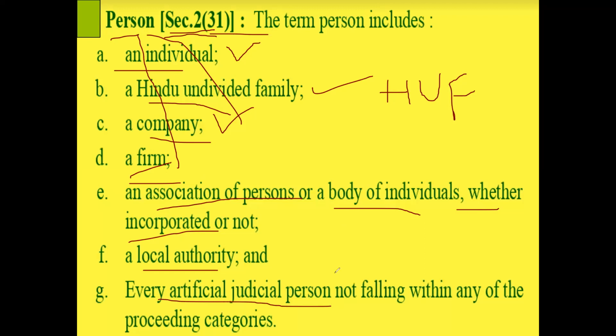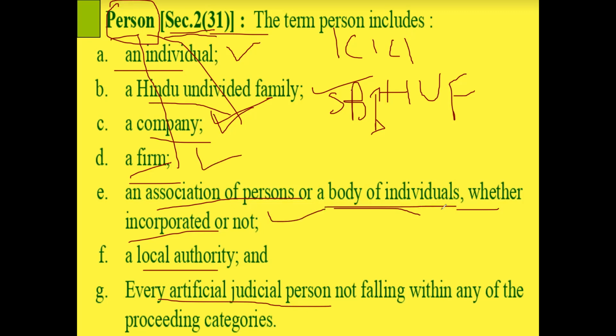Just now I mentioned SBI, ICICI. These banks also have to pay income tax because they are also persons. So person in income tax implies an individual, Hindu undivided family, company, firm, association of persons or body of individuals, whether incorporated, means registered, or not.